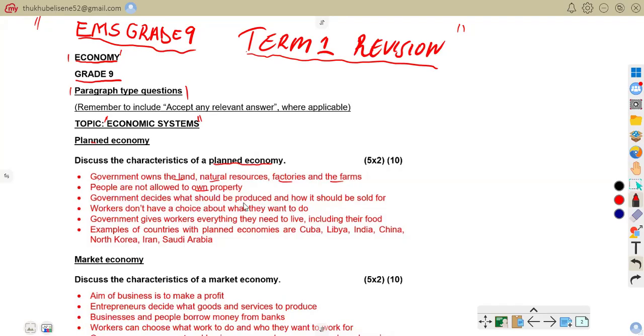Let us move on. Government decides what should be produced and how it should be sold. The state decides what goods and services must be produced and how they will be sold. For example, the government decides how much maize must be produced each year. That's what it means.